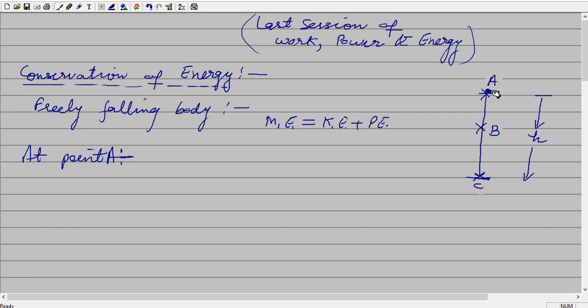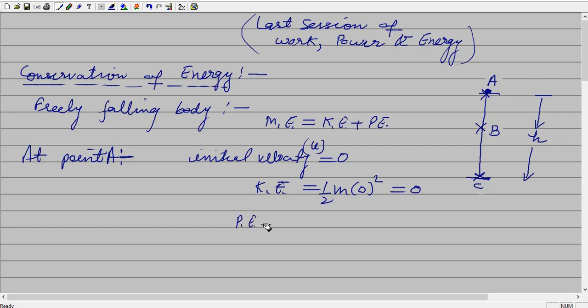When a body is placed at a particular point A, you can say the initial velocity is 0, right? So the kinetic energy is half m v square. Initial velocity u is 0, so the kinetic energy is 0 at point A. And what about the potential energy at this point?